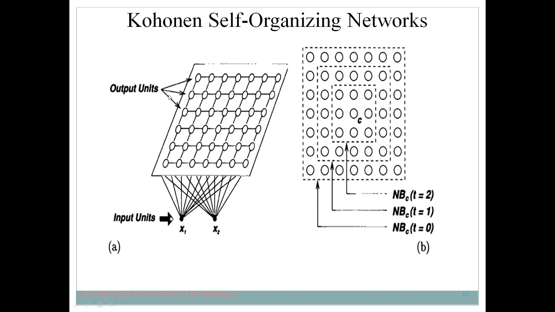Now this is another modified structure of a self-organizing map. This is another type of representation. Here x1, x2 are the inputs, and these are all the outputs. Similarly, this is another structure. I told you that the self-organizing map can be used for the process of clustering also. So in this case we can form these three clusters, 1, 2, 3, like that.